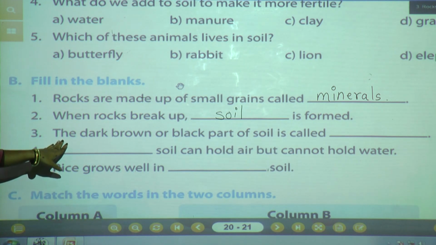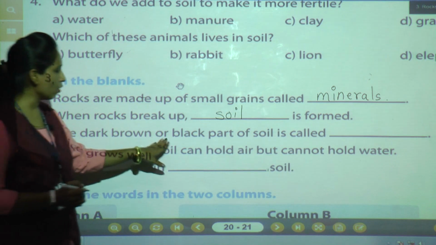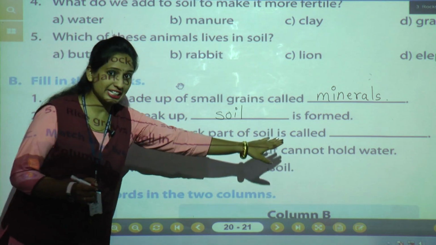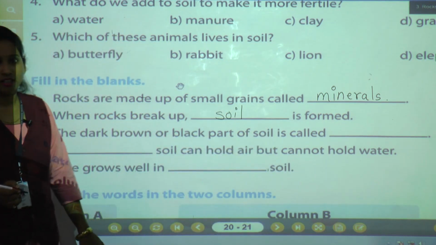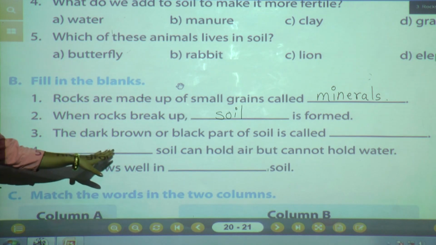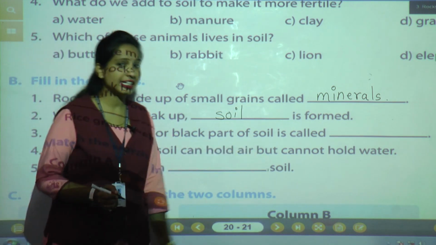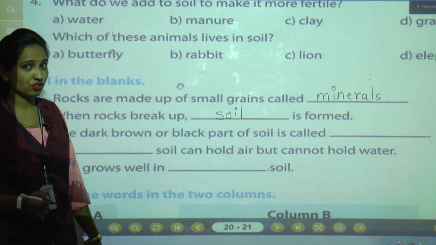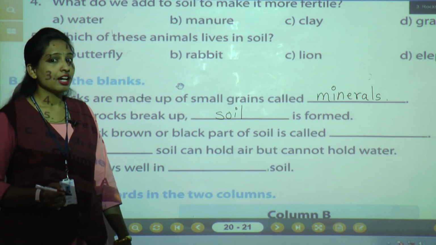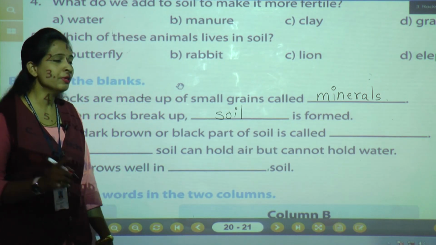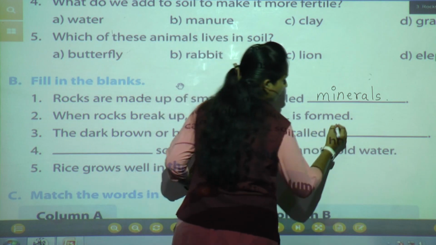What is the third question? The dark brown or black part of soil is called, yes, just think. Yes, it is humus. What is the spelling of humus?